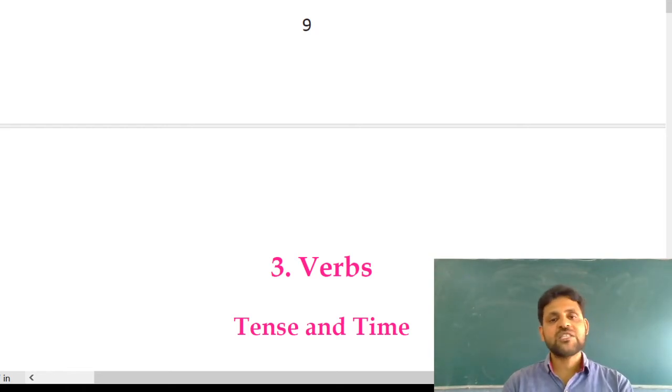Yes, let us discuss the future tense. Even future tense also has four categories. They are simple future, future continuous, future perfect and future perfect continuous tense. For example, Ramu will eat mango tomorrow. I mean action likely takes place tomorrow. And future continuous tense, Ramu will be eating mango tomorrow morning.